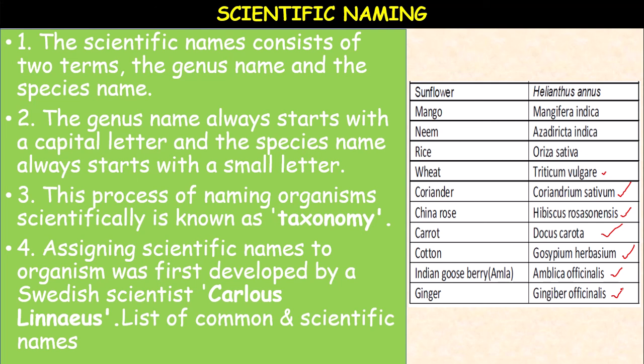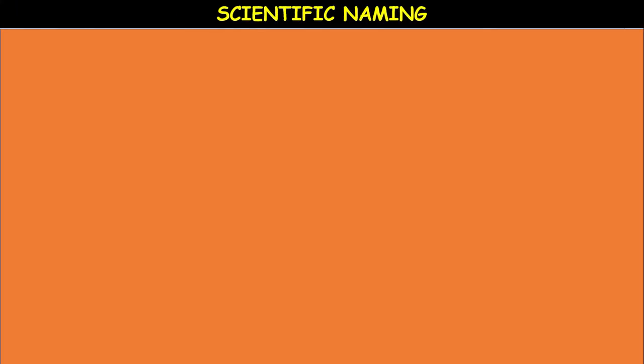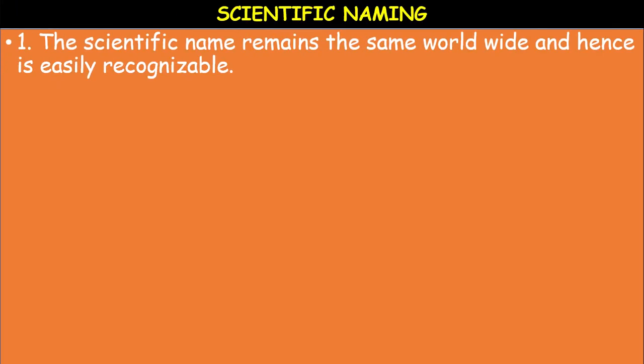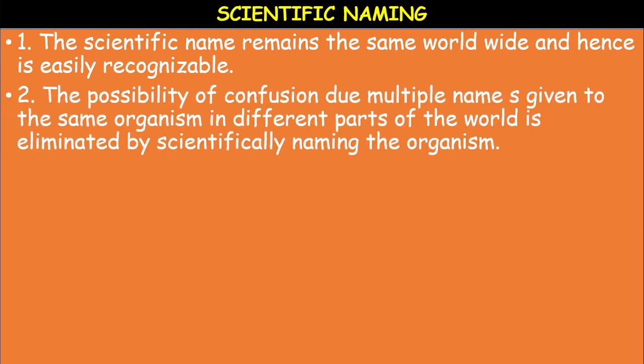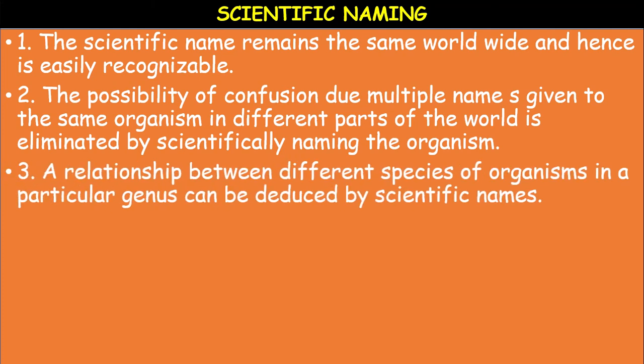So scientific naming helps in the systematic study of organisms. The scientific name remains the same and hence is easily recognizable. The possibility of confusion due to multiple names given to the organism in different parts of the world is eliminated by scientifically naming the organism.